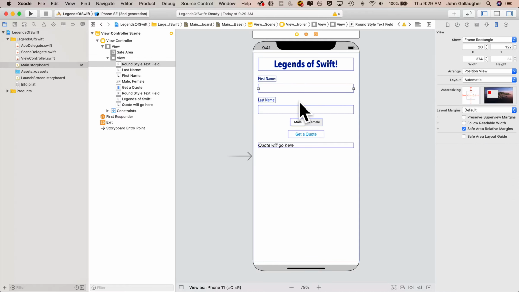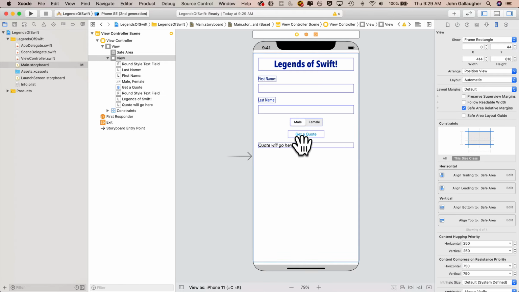If I click on my 2 text fields though, I want to change them so that they have the same kind of auto resizing that I set up for Legends of Swift. So that's the top, left, and right outer lines in red, and the center horizontal line in red as well. And I'll select both my segmented control, option click on Get Quote, and I want that auto resizing to be only the top center line.